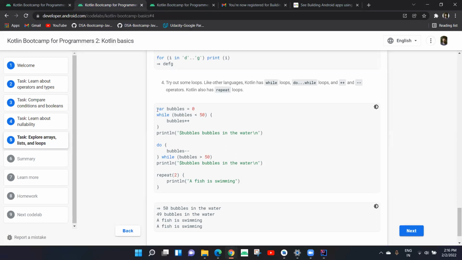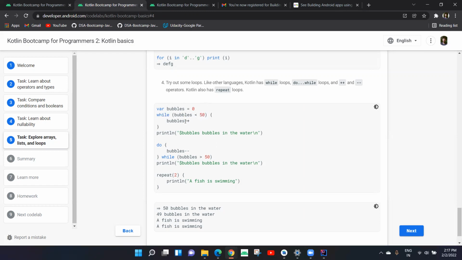Let me read it. Aisha said it very correctly. First we started with a variable named bubbles, that is 0. Then while bubbles is less than 50, how we read English is similar to that. While bubbles is less than 50, we increment bubbles by 1.